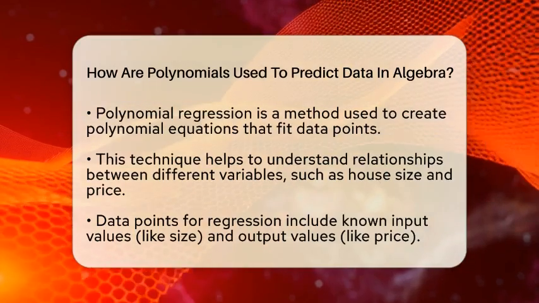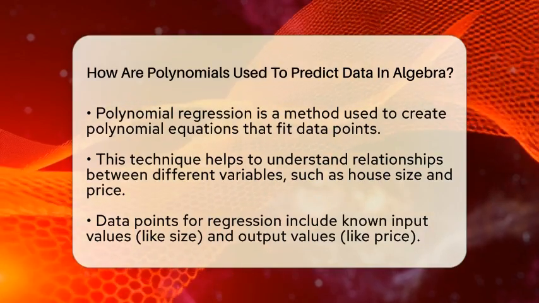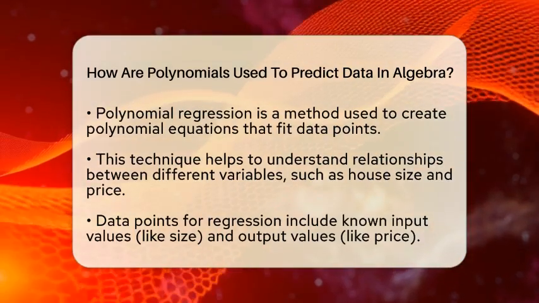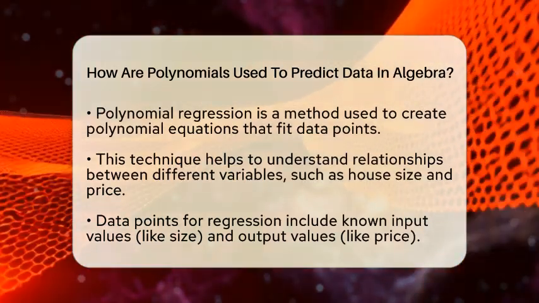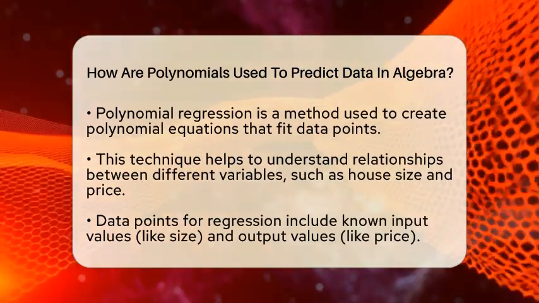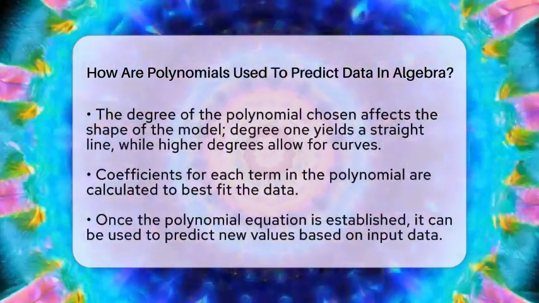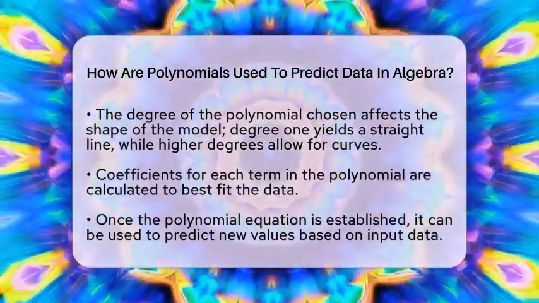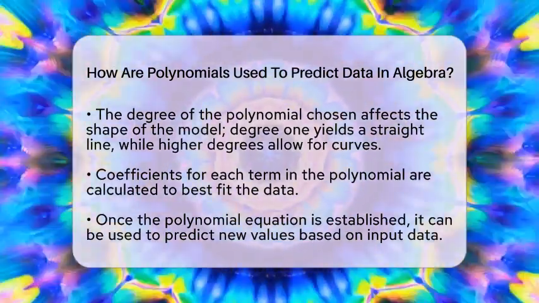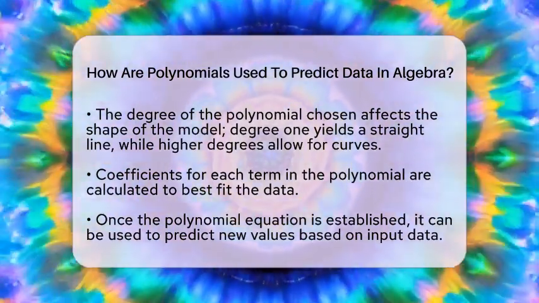The process starts with collecting data points. These points include known input values, like the size of the house, and output values, like the price. Next, we choose the degree of the polynomial we want to use. A degree 1 polynomial gives us a straight line, while a degree 2 or higher allows for curves that can better fit the data. After deciding on the degree, we calculate the coefficients for each term in the polynomial. These coefficients are numbers that help the polynomial curve fit the data as closely as possible.